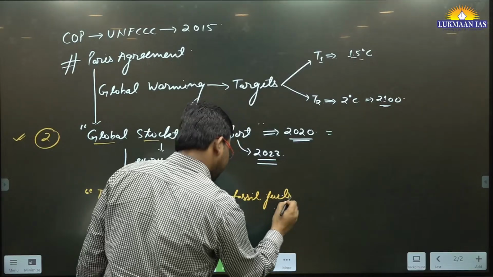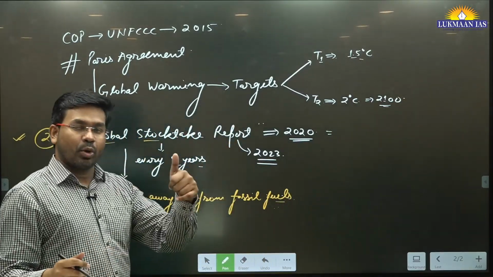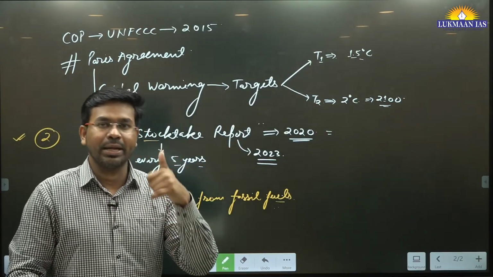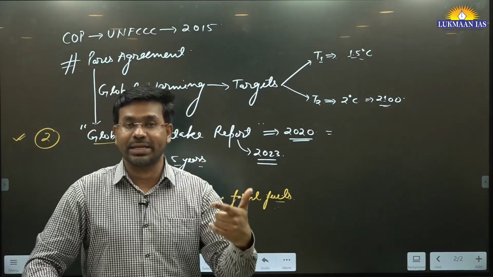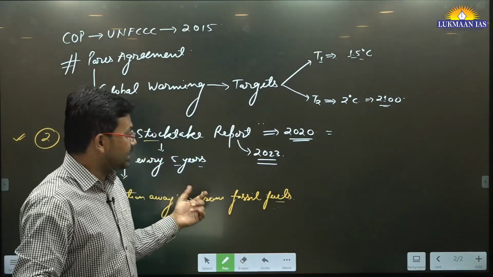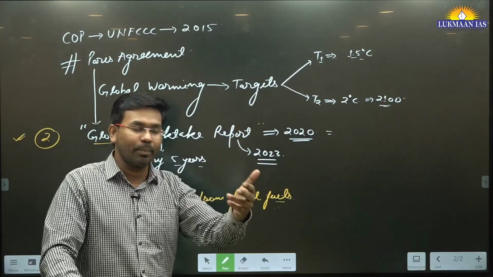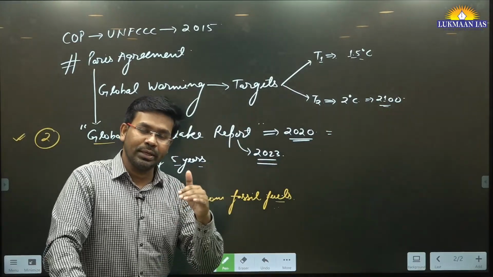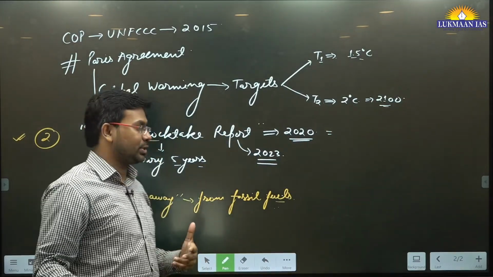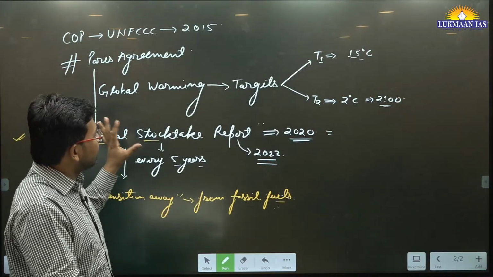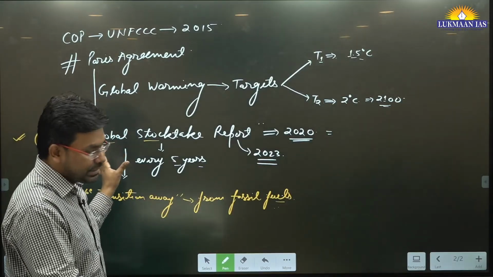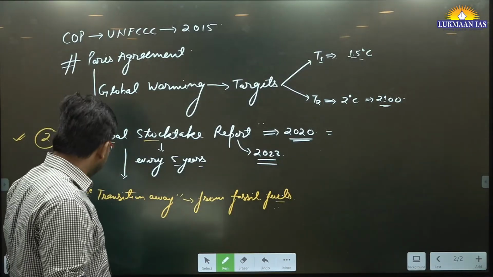Why from fossil fuels? Because fossil fuels cause environmental pollution, and they also cause greenhouse gas emission. And because of this, it has a dual challenge. One challenge is how do we reduce global warming? Second challenge is how do we mitigate climate change? So these are the things that are being discussed in the Paris Agreement.